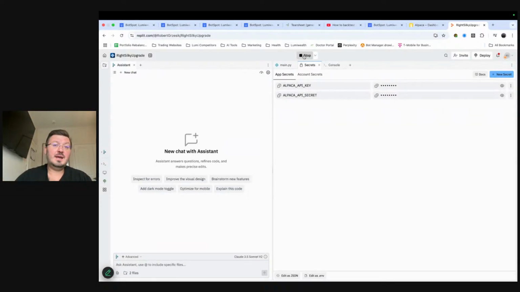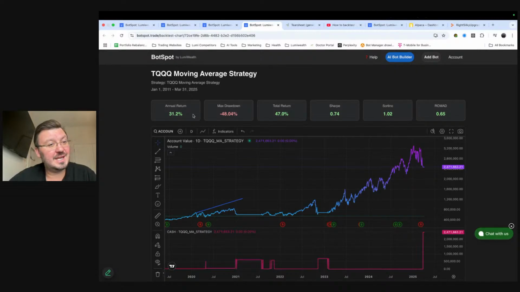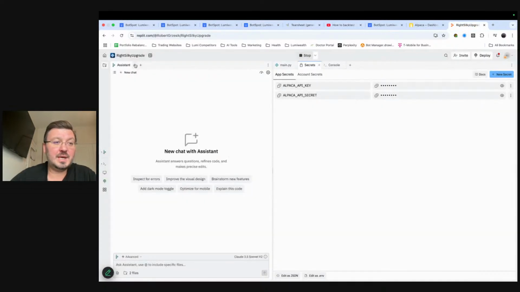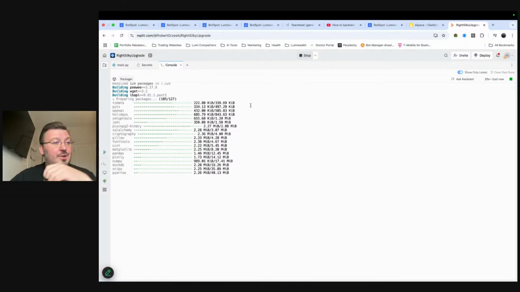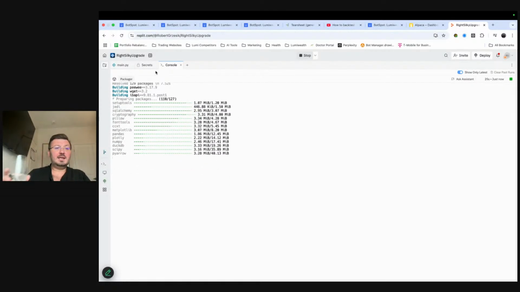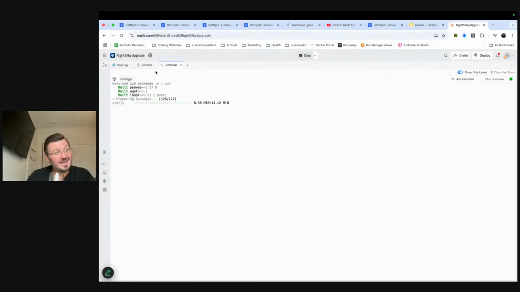Now we can hit run, and this strategy is going to run. And now that 200-day moving average strategy that you saw, this one that we back tested and got some really nice results, 31% a year, that is now yours. And now it's actually trading for you. That's all you had to do, is literally go over to Replit and fill in these keys. Now you can see this thing running. It's going to take a little bit of time. If you go into console, you can see this thing running. And once it's finished, you'll see this thing actually run for you, and you'll have a nice trading strategy that hopefully lives up to the back test.